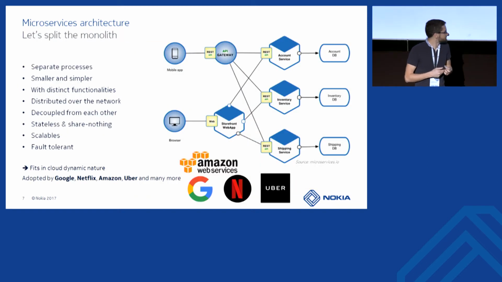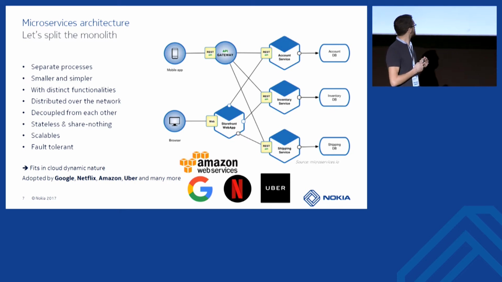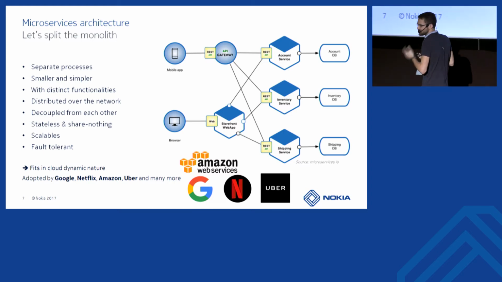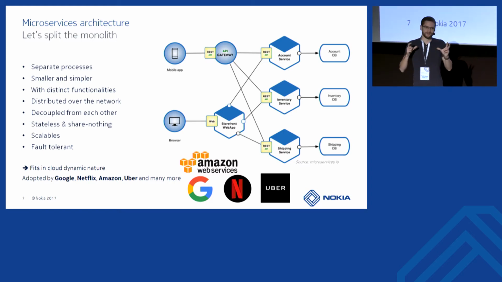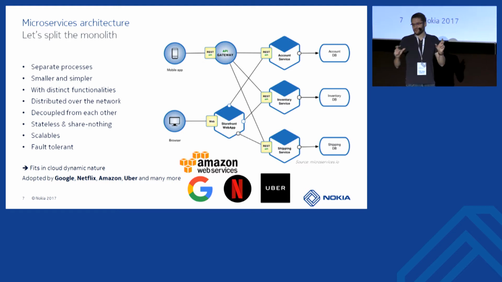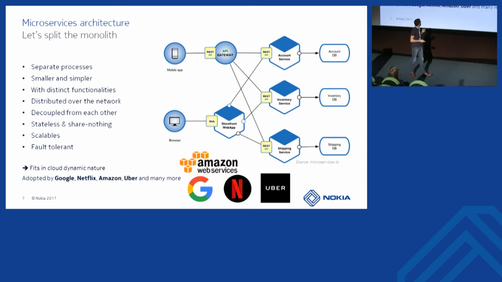Okay, so what does it mean in software? In the microservice architecture, we split, as I said, the software into separate processes, which talk together across the network. We keep them simple with distinct functionalities.